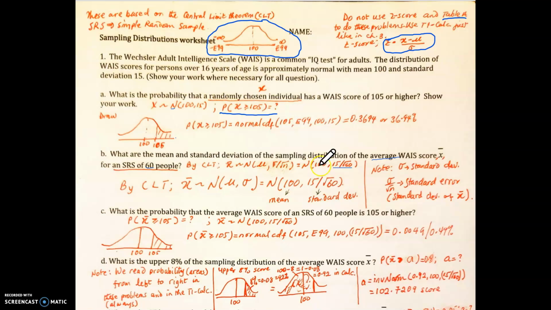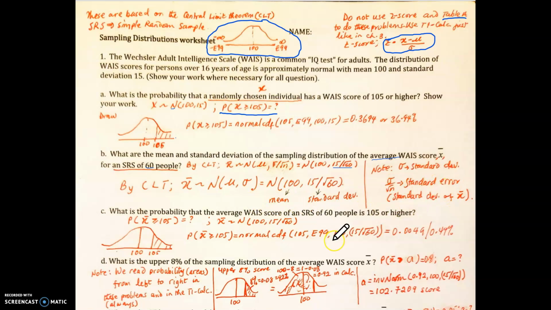But the mean is the same as the population mean. Okay, the population mean and the mean of the sample mean are the same, they are equal. So it's 100, but the standard deviation differs a bit. Now, this standard deviation here, when it's divided by the square root of the sample size, we call it the standard error.